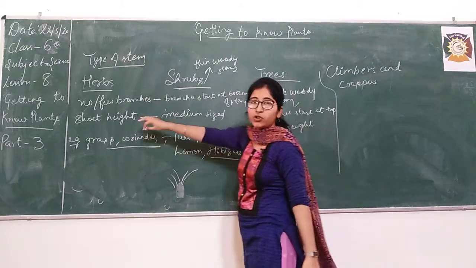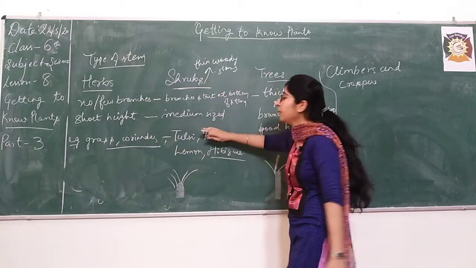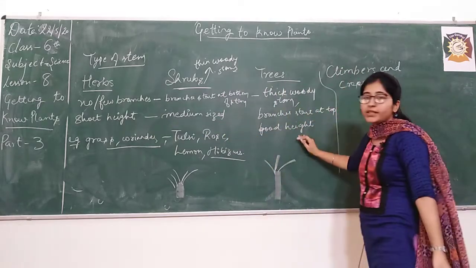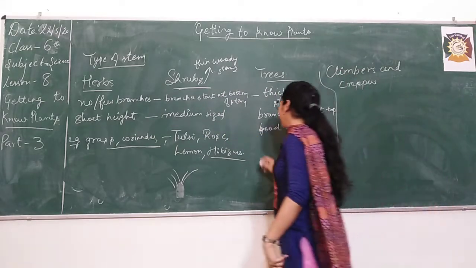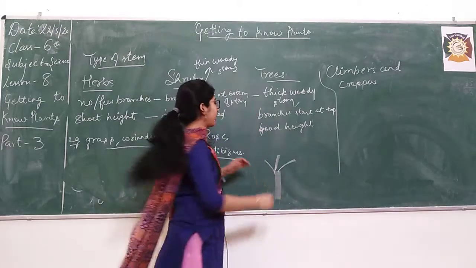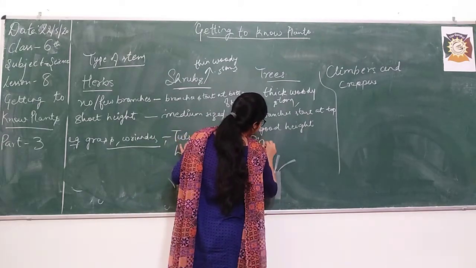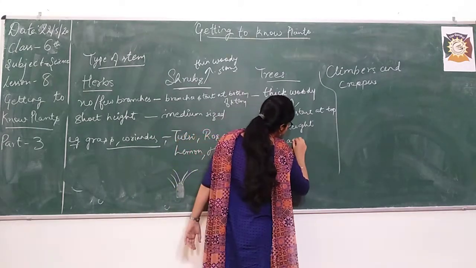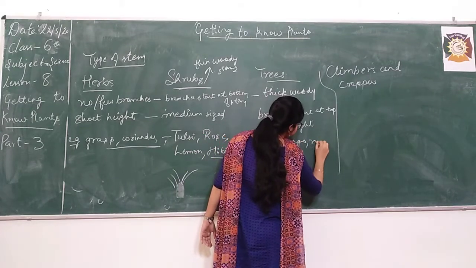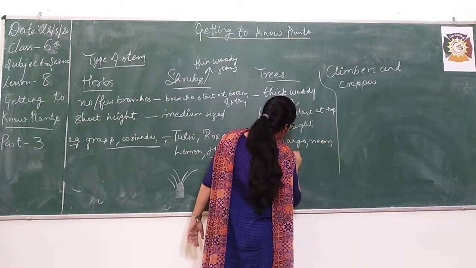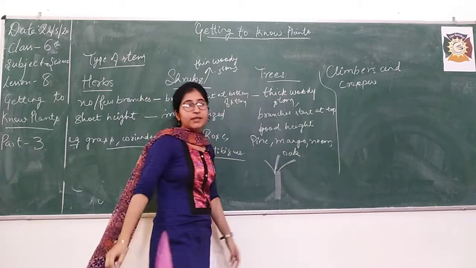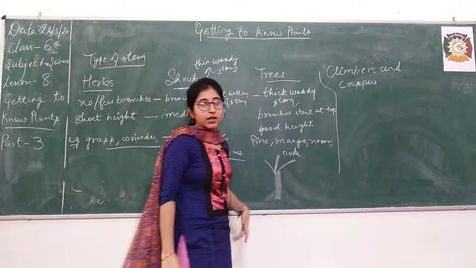Herbs have short height, shrubs have medium height. Now trees are very good in height. They have very big height. Examples of trees are pine, mango, neem, oak. These were some examples that we discussed in the last class.